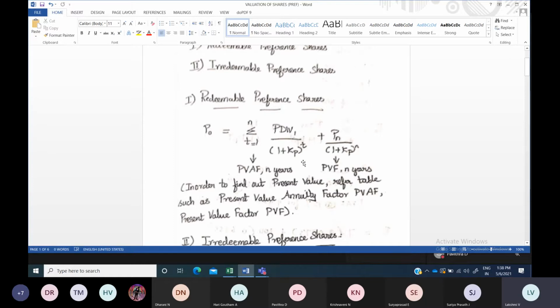Okay, so the formula is this one, but you know that 1 divided by (1 plus kp) whole power n, or t. Instead of that, we can also use the table value. I already told you about this in the valuation of equity shares also. So instead of sitting and calculating manually for each and every year, we can refer to the annuity table.